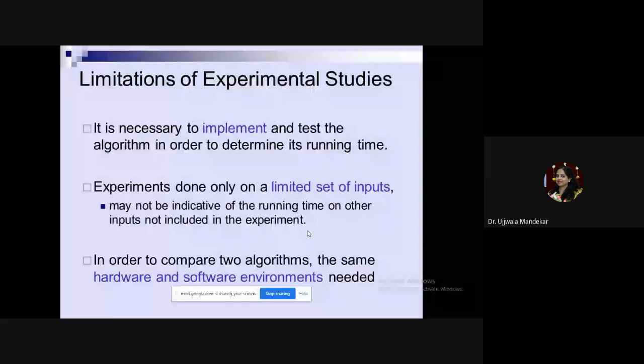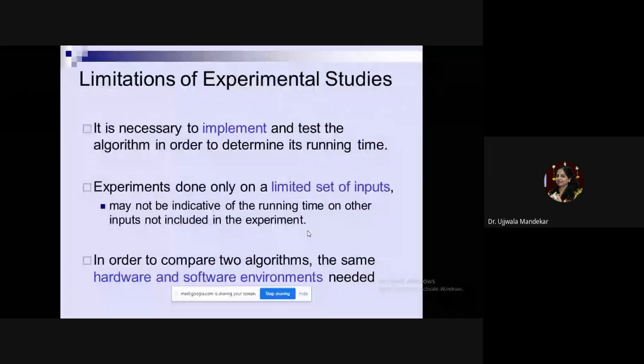The second limitation of this experimental study is that it can be done only on a limited set of inputs. You will give one input, two, three, 10 inputs, 50 inputs, 100 inputs, that's it. It means we are testing the working of the algorithm on a limited number of inputs. Sometimes it may happen that we miss one input that gives some other result, and that result cannot be judged using this experimental method.